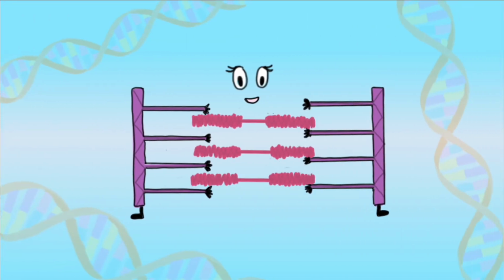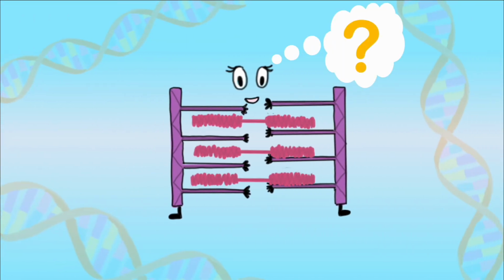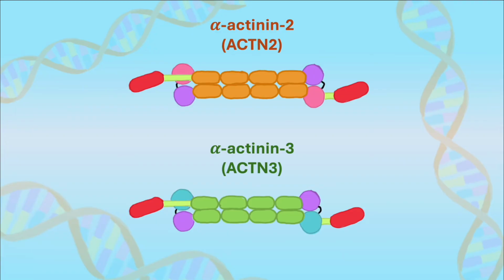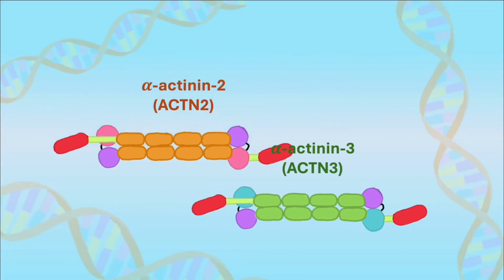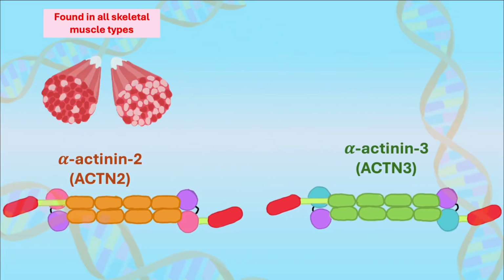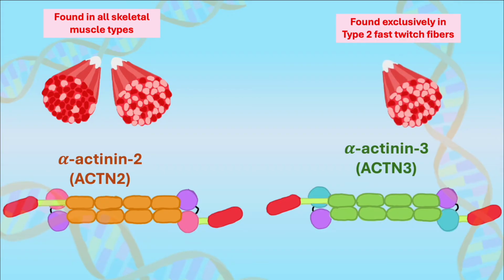You may be wondering now, how does the sarcomere work without it? Luckily, in humans, there are two genes which encode skeletal muscle alpha-actinins, ACTN2 and ACTN3. Although they are very similar in function, ACTN2 is expressed in all muscle fiber types, whereas ACTN3 is restricted to type 2 fast-twitch muscle fibers, which are used for short but powerful bursts of energy.